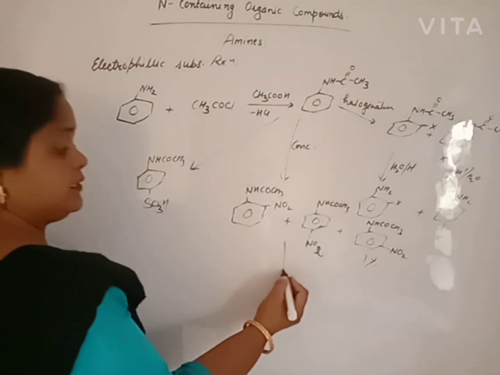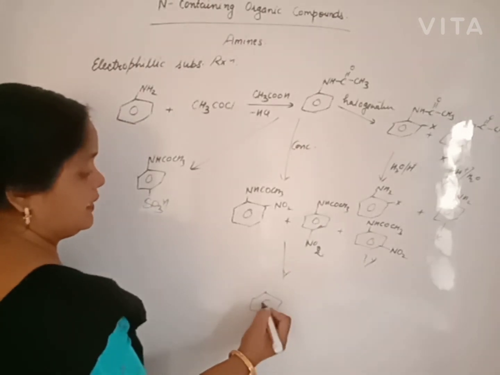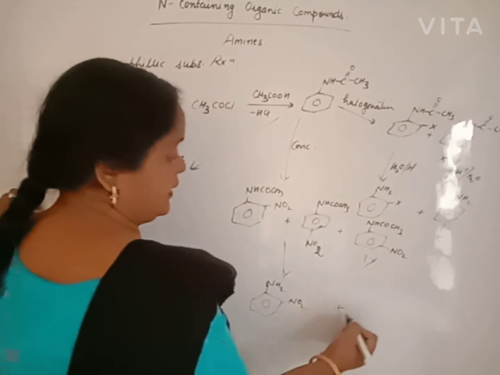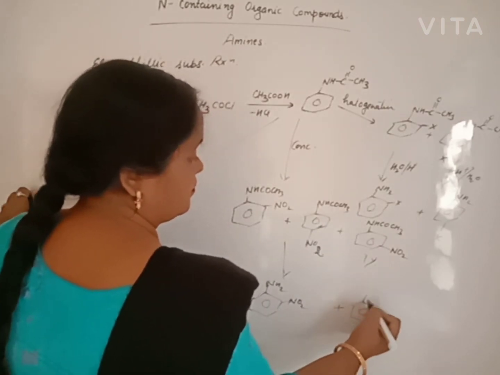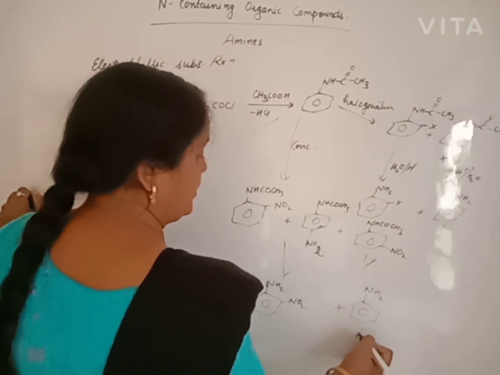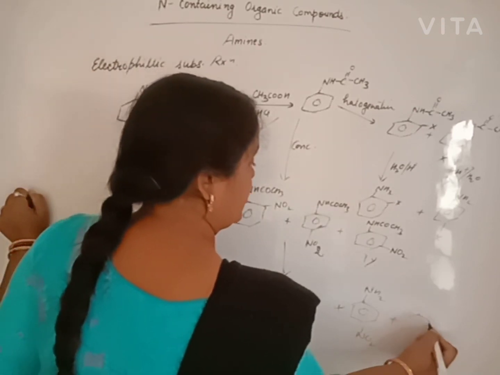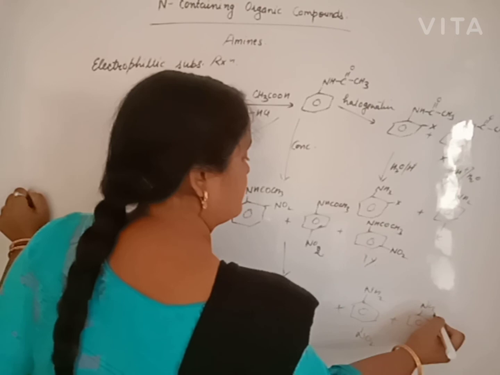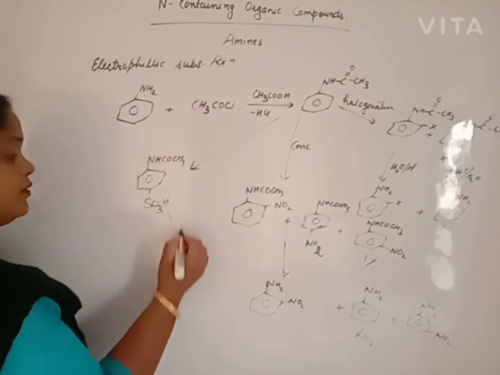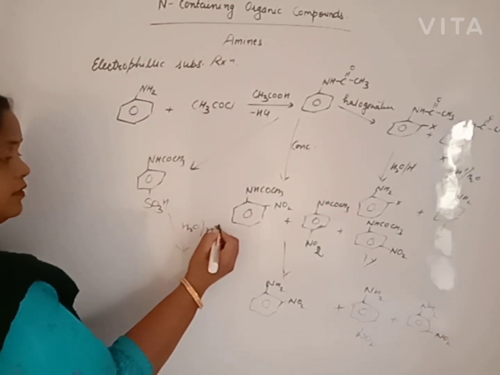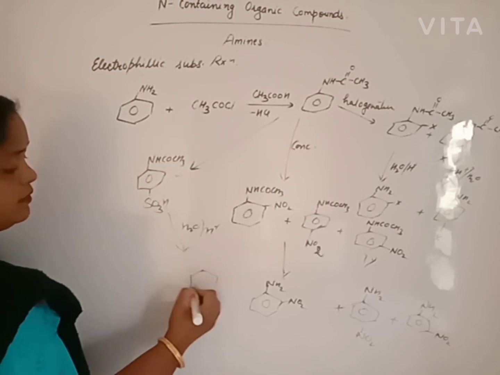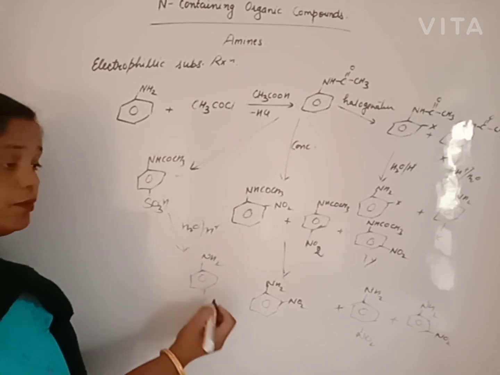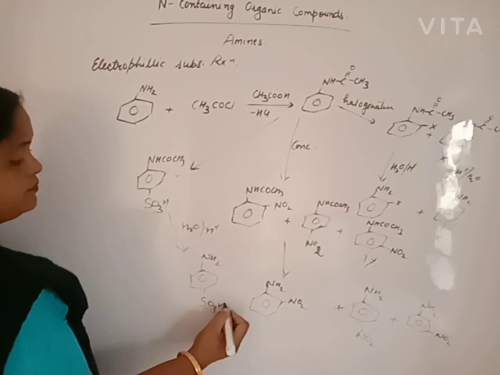On hydrolysis, we will get orthonitroaniline, paranitroaniline and metanitroaniline. In the same way, on hydrolysis, we will get para-aminobenzene sulfonic acid.